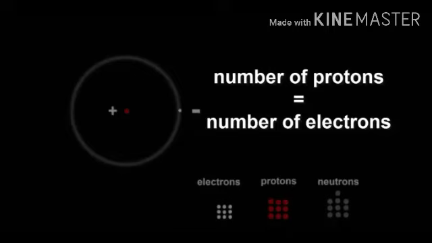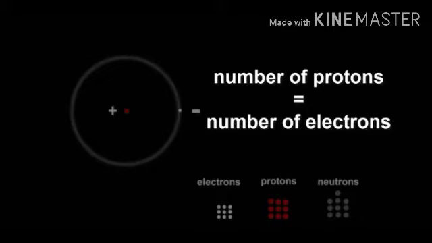The nucleus is positively charged due to the protons, but the same number of electrons revolve around the nucleus and balance the positive charge of the nucleus. So, an atom has no net charge on it. Or we can say that an atom is electrically neutral.